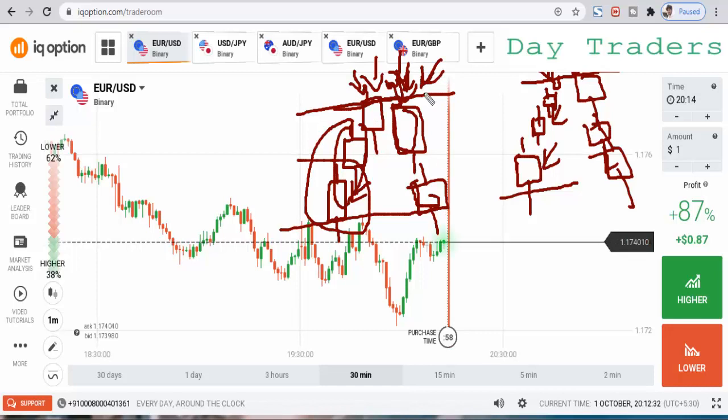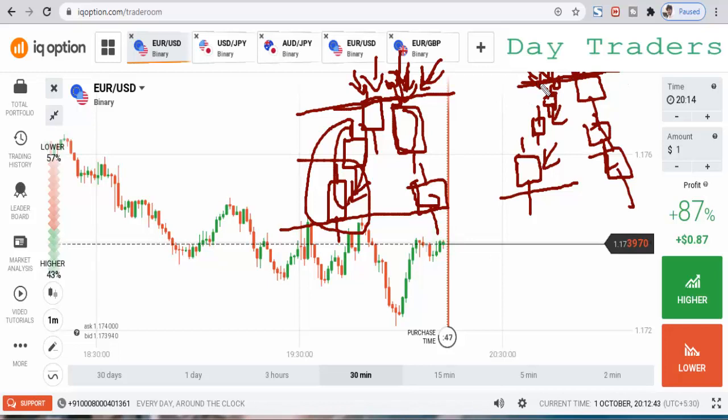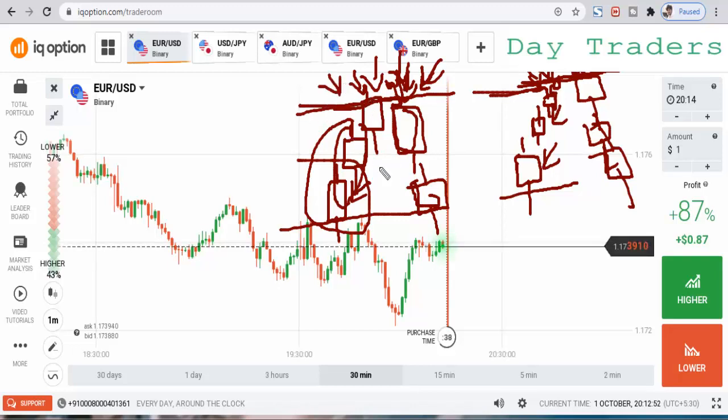The strong force stops at the sellers. This is a very strong level. This is a weak force. After the weak force, some sellers enter the market. This is a weak level. Why? Because some buyers are not interested at this level. So that's the reason some sellers enter the market. But in this scenario, it is a very strong level, because the strong bullish momentum stops at these sellers. This is a very strong level.